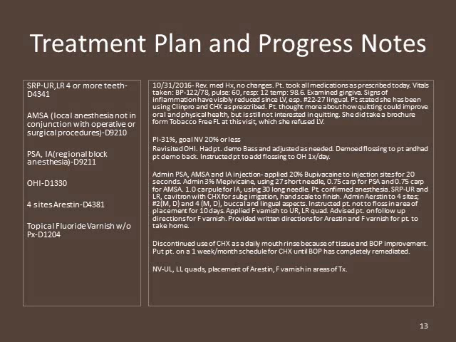Then administered Arrestin to 4 sites: tooth number 2 mesial and distal, and 4 mesial and distal on the buccal and lingual aspects. Instructed the patient not to floss in the area of placement for 10 days, and then applied a fluoride varnish to the upper right and lower right quad. Advised the patient to follow directions for the fluoride varnish, and then provided written directions for Arrestin and fluoride for the patient to take home.